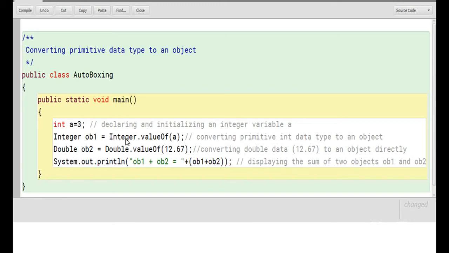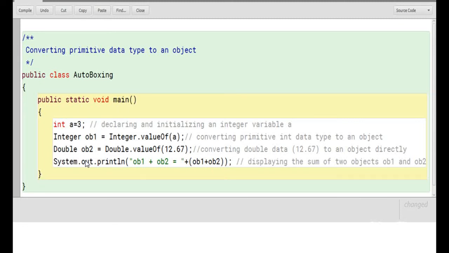So the whole line, Integer ob1 is equal to Integer.valueOf(a), is converting the primitive integer to an object. The second line is just doing the same thing but with a double value. It is converting 12.67 into an object called ob2.